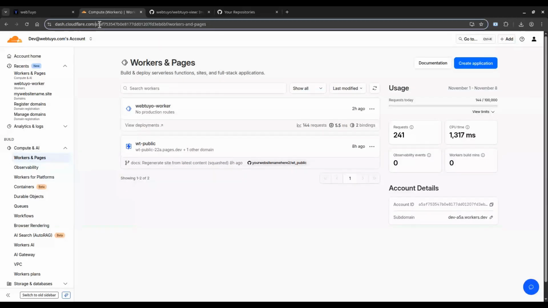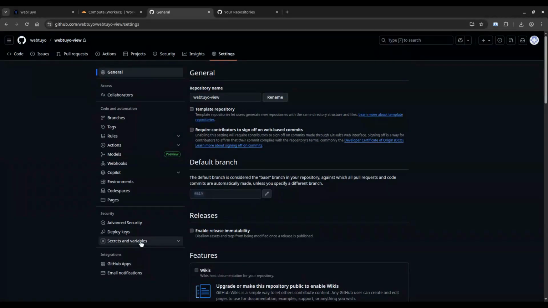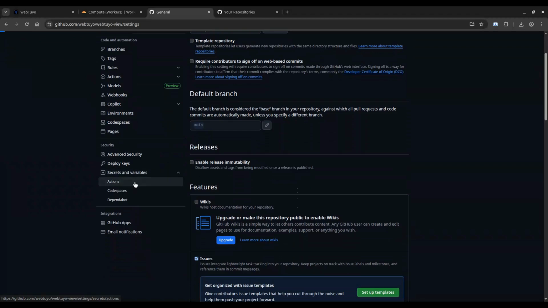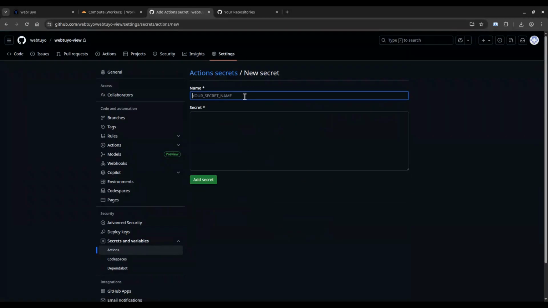Then go to your Cloudflare dashboard and copy your account ID. You can see it in the browser's address bar. Return to your new GitHub repository, open Settings, then Secrets and Variables, and click Actions. Click New Repository Secret. In the name field, type Cloudflare_account_ID and paste your account ID into the secret field. Then click Add Secret.